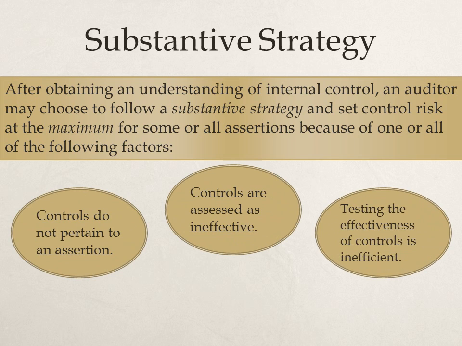For some private companies, we may actually elect to do a substantive strategy. This was very common pre-2000, in which the auditor would look to the controls only if it was cost effective. However, for public companies, the auditor is required to do an opinion on the internal controls, and again, we will discuss that in Chapter 6 and 7. There would be 3 reasons why you would not look at controls in a particular setting. 1, the control may not be relevant. 2, the control may not be effective. If we don't believe a control is effective, it would not be cost efficient or wise to test it.